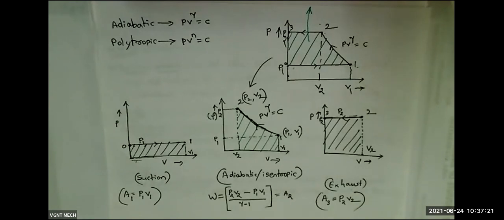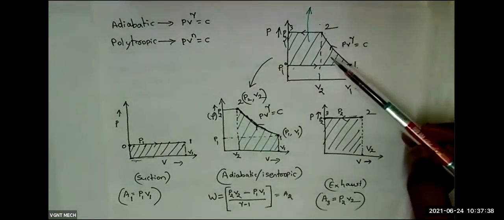Anyone? I think my question is not clear. A2 plus A3 minus A1. Yes, 309 Ramesh. Ramesh is exactly correct. Good. A2 plus A3 minus A1.